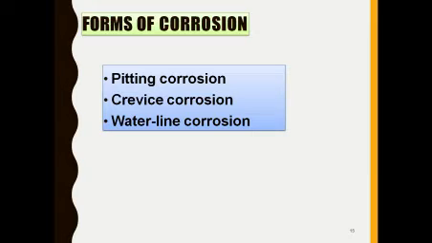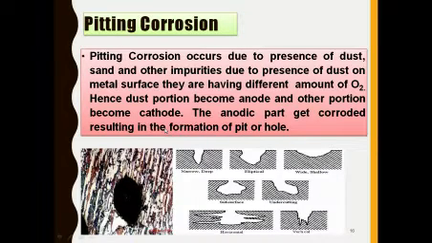So there are three forms of corrosion in your curriculum. One is pitting corrosion, another is crevice corrosion, and the last one is waterline corrosion. Pitting corrosion occurs due to the presence of dust, sand and other impurities.